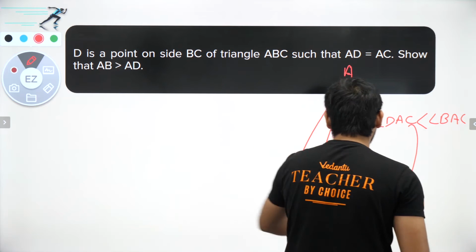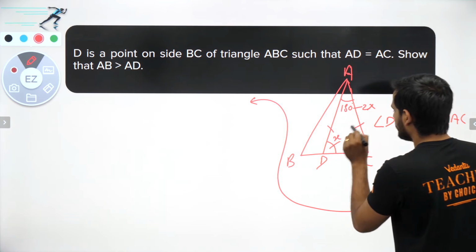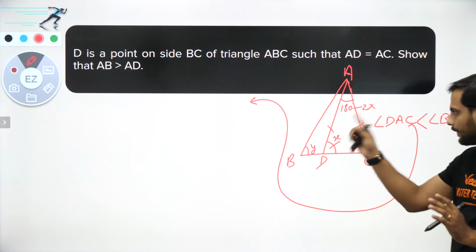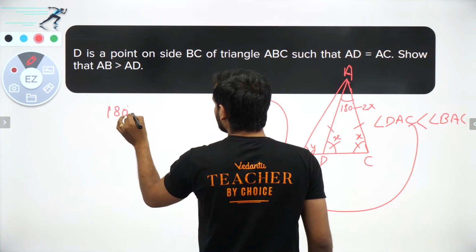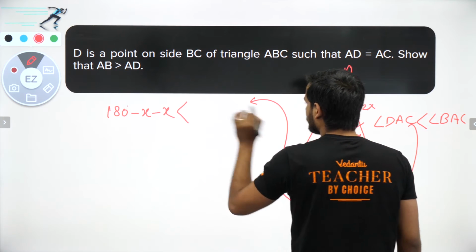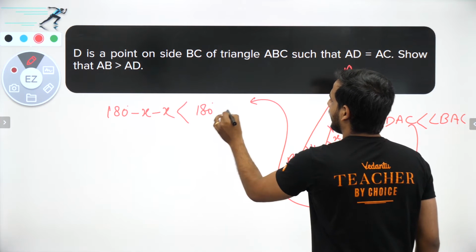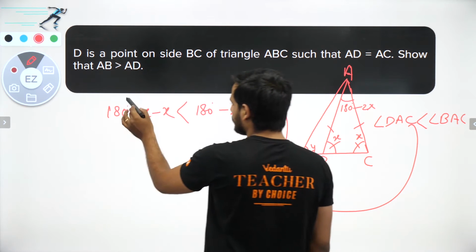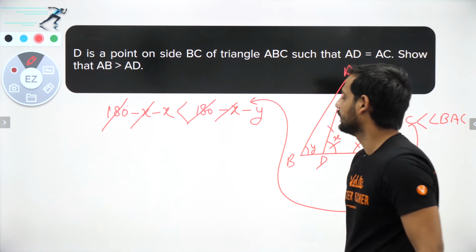So chalo, let us write this point here. So angle DAC, let us say this is X, and let us say this is Y. Okay, this angle is Y. So angle DAC is nothing but 180 minus 2X, and this angle DAC is smaller than BAC. What is BAC? 180 minus X minus Y. Right? Now as you can see, bachcho, this 180 to 180 got cancelled. Okay, this minus X to minus X got cancelled. So what we have got?